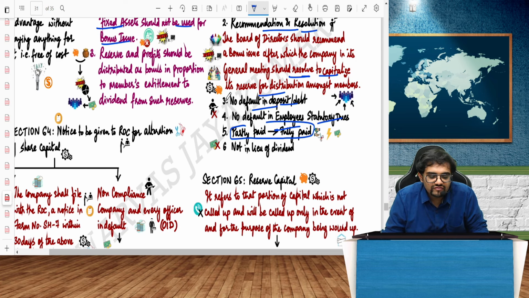It means the issue of bonus should always be in addition to dividend. If dividend is not paid, instead of dividend I cannot give bonus. Either I can give both, or only dividend, or only bonus. But giving bonus instead of dividend will be wrong.